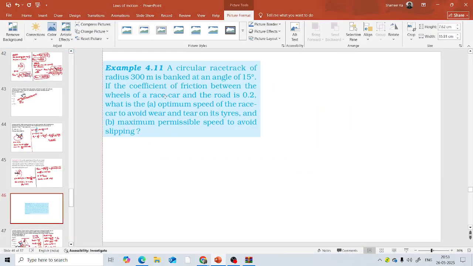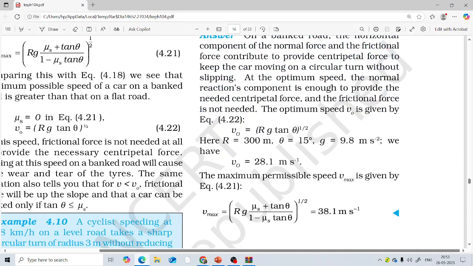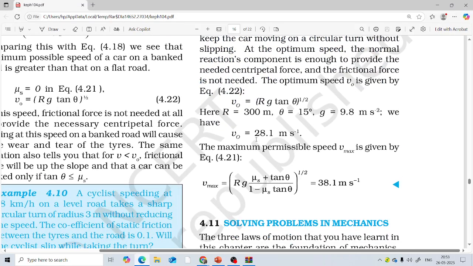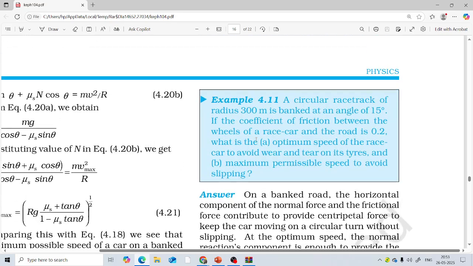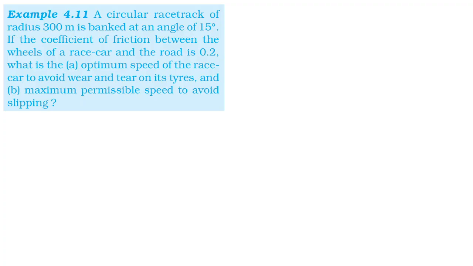This question I am going to discuss, taken from textbook. Okay, I will read this question. All of you please listen.